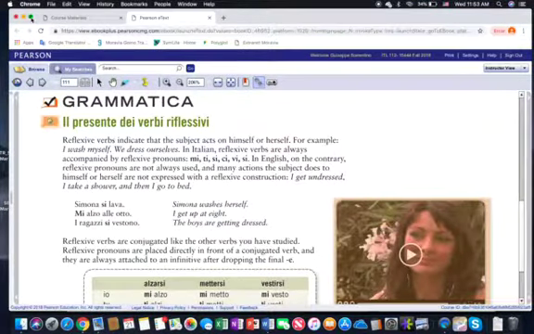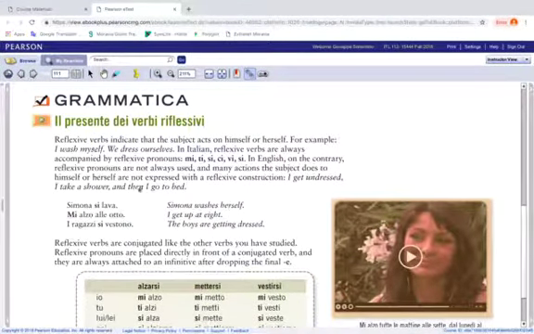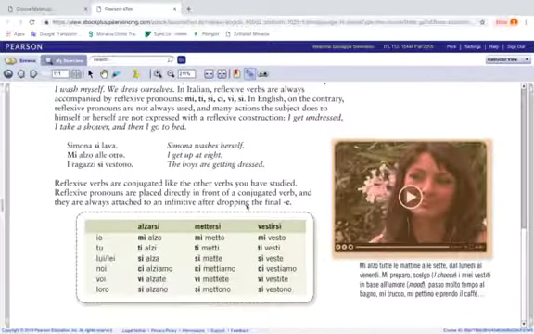If we go on our textbook here, you will find this explanation. So study this section. Now, the interesting thing is that before I told you that these verbs belong to the same conjugations, right? The first, the second, or the third. And they're mostly conjugated in the same way, so there's nothing new that you have to learn. However, when you conjugate a reflexive verb, you have to use a reflexive pronoun. This is a very important thing that we have to understand.